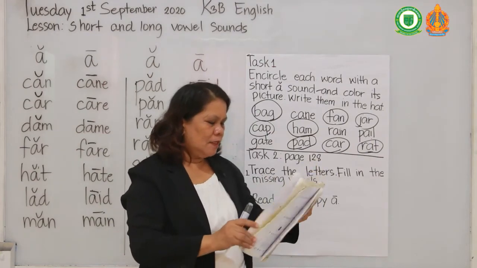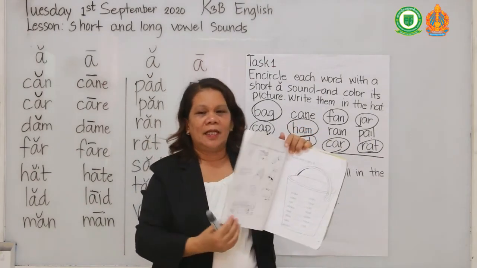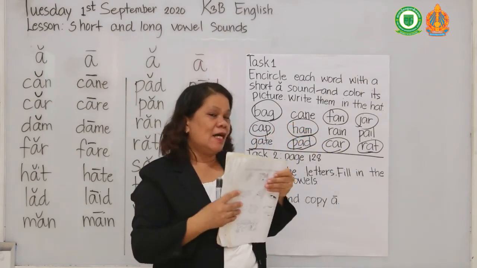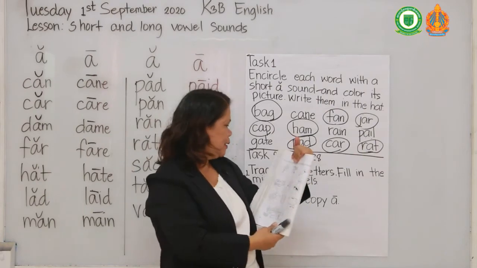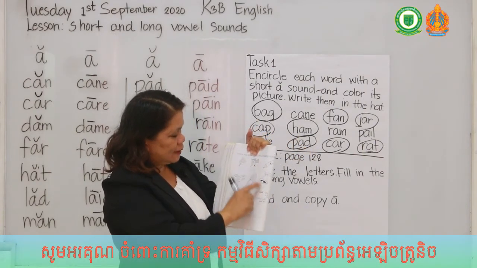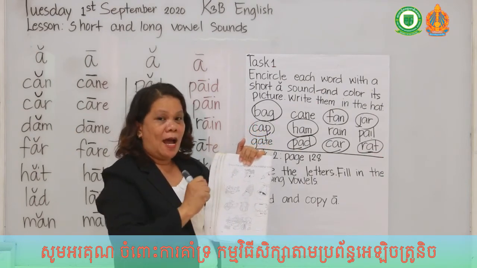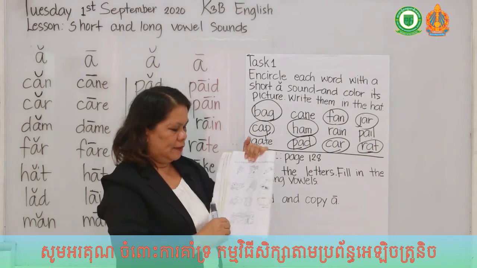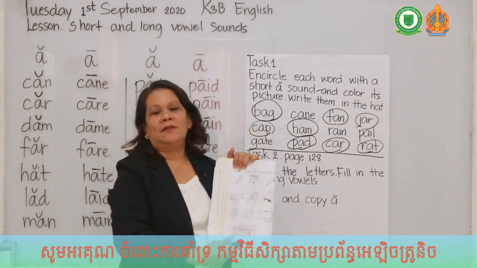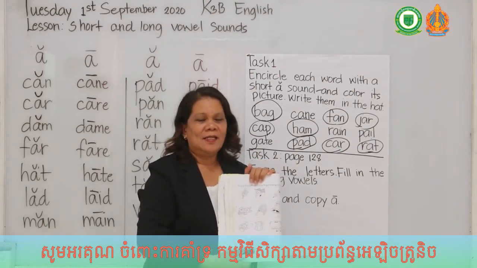So, all other activities, just write A, okay? Just write A here. You will just write A. So, on the lines, there are a lot of lines here. You're going to write A, okay? Then we will read after your writing, okay? So, I give you 20 minutes to finish these activities, okay? So, good luck.